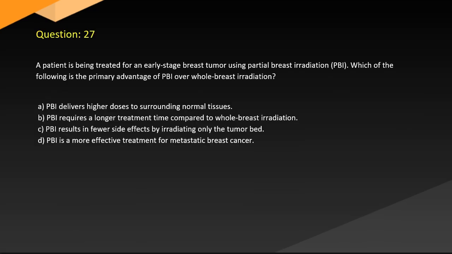Question 27. A patient is being treated for an early-stage breast tumor using partial breast irradiation (PBI). Which of the following is the primary advantage of PBI over whole breast irradiation? A. PBI delivers higher doses to surrounding normal tissues. B. PBI requires a longer treatment time compared to whole breast irradiation. C. PBI results in fewer side effects by irradiating only the tumor bed. D. PBI is a more effective treatment for metastatic breast cancer.